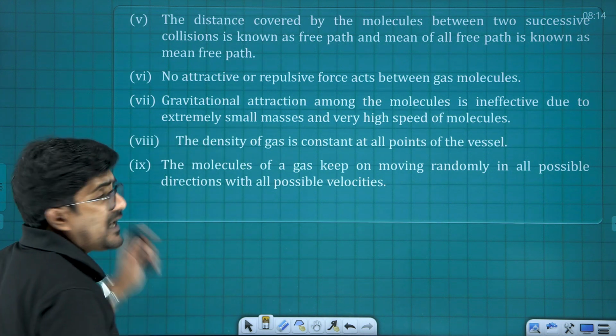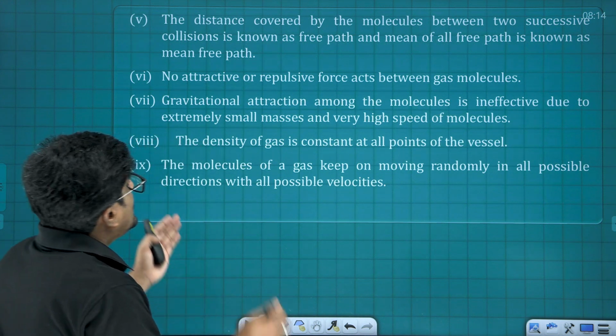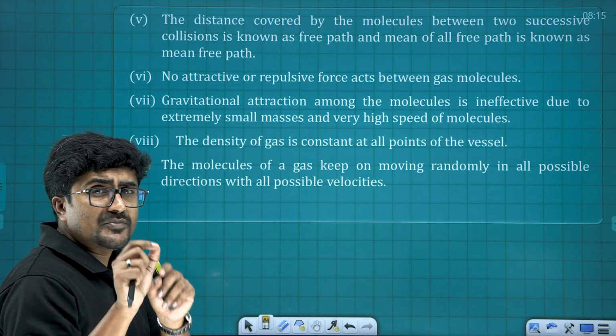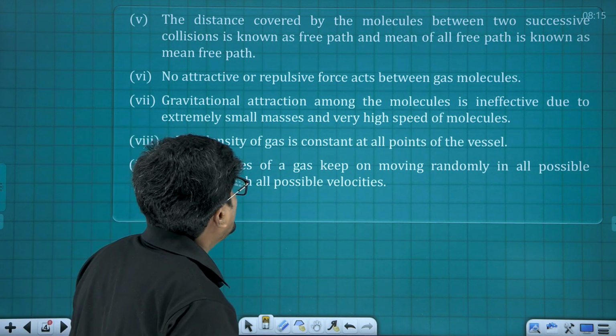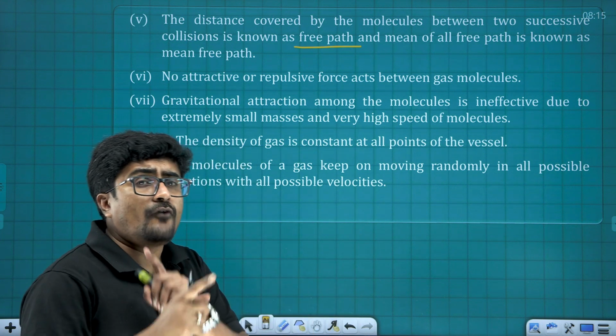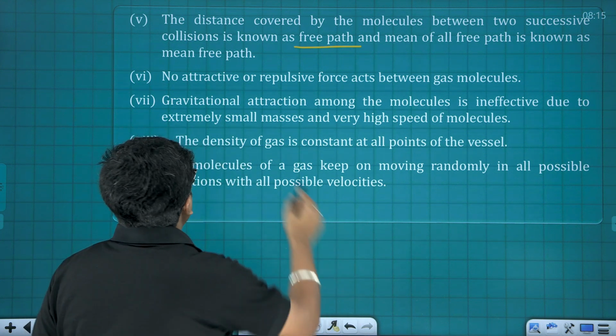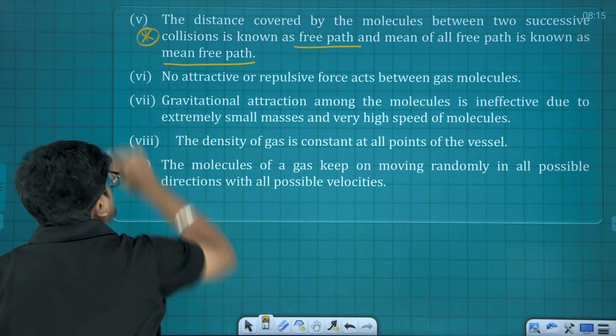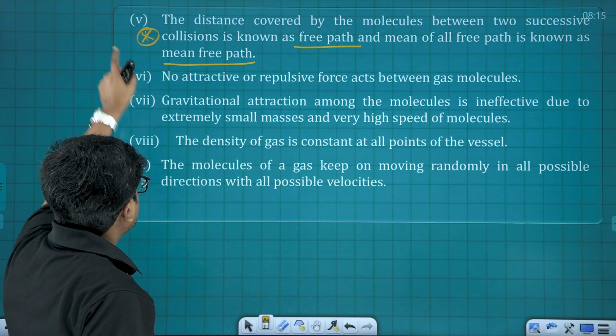Moving to the next slide, the average distance between two successive collisions is known as what? Free path. And the mean of all these free paths is known as what? Mean free path. This is a very important point. Questions were there many a times regarding this one.